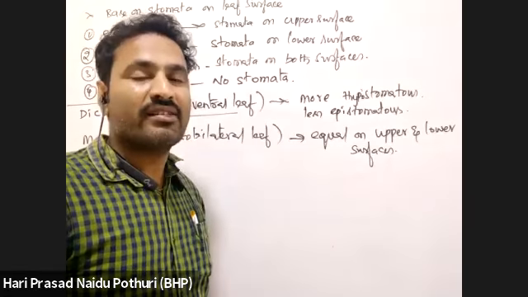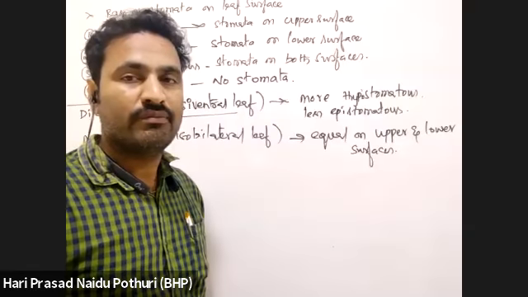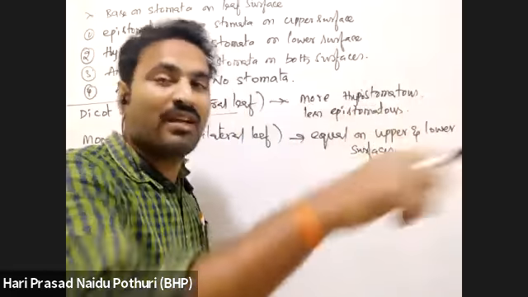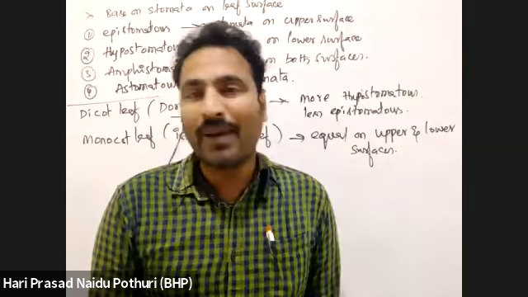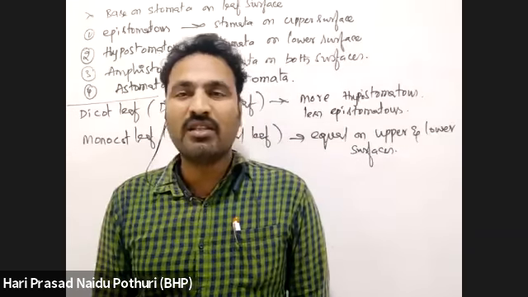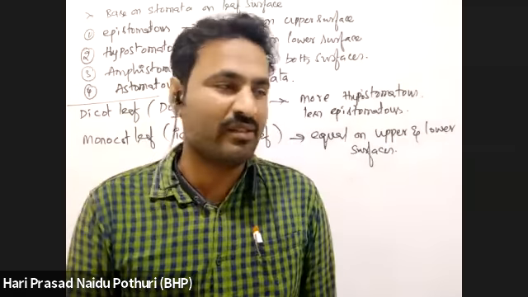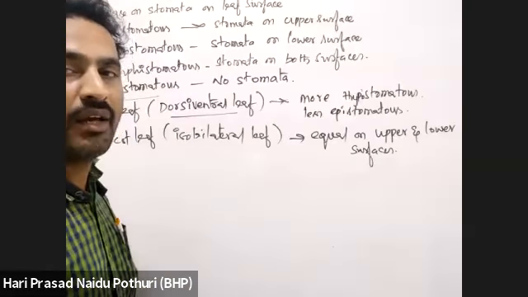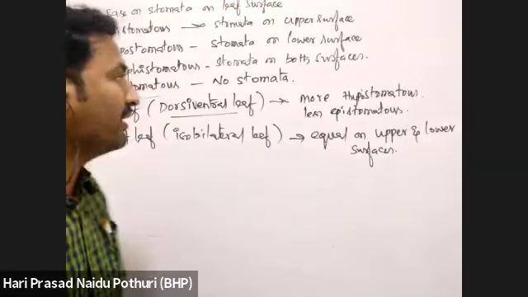Okay, grasses have equal amounts of stomata on upper and lower surfaces. Okay, the rate of transpiration depends on availability of water. In mesophytes, where plants are living on land or soil, if more water is available, then the rate of transpiration will also be more. If water availability is very less, then the rate of transpiration will also be less. So the rate of transpiration depends on the type of the plant and availability of the water.